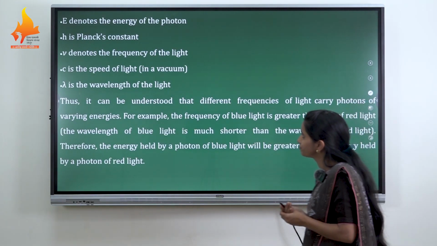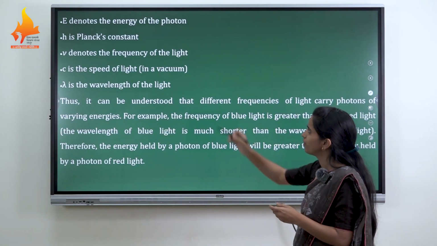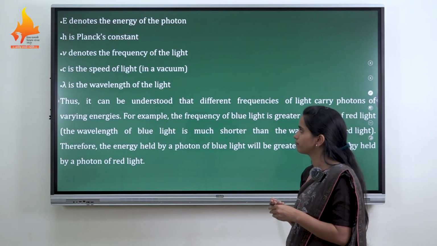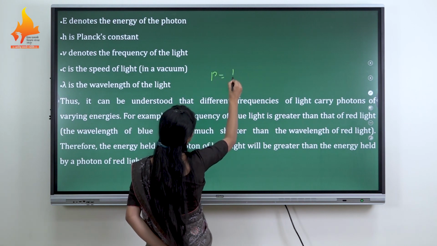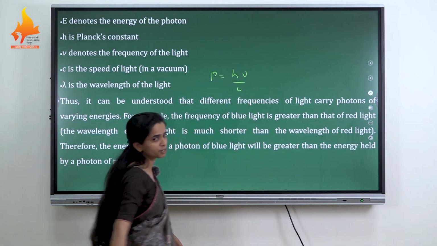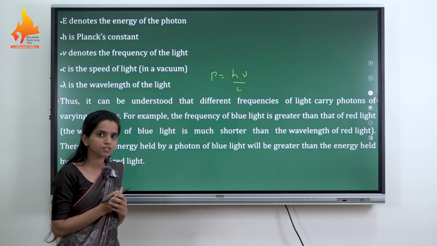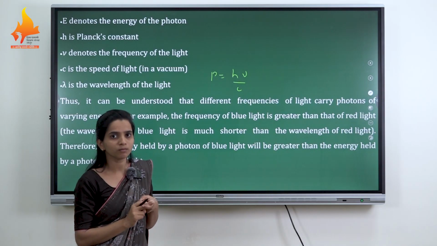In the last slide we saw the energy of the photon, where h is Planck's constant, nu is the frequency, c is the speed of light, and lambda is the wavelength. What is the momentum of the photon? That is h nu by c, where c is the speed of light, 3 into 10 to the power 8 meter per second. So we have discussed the energy and the momentum of the photon.